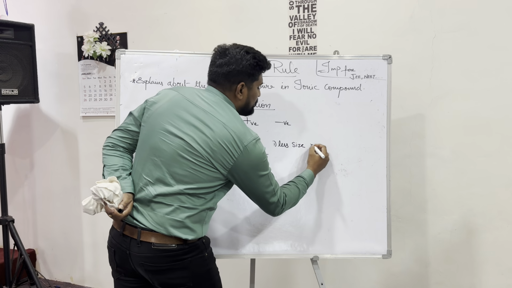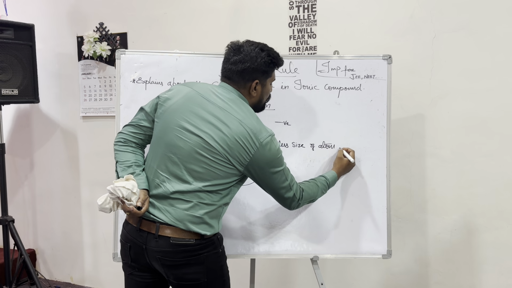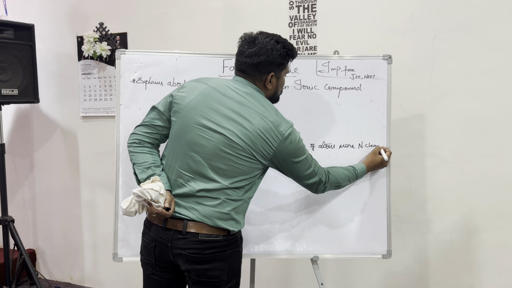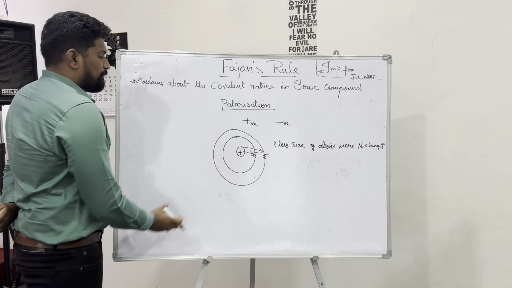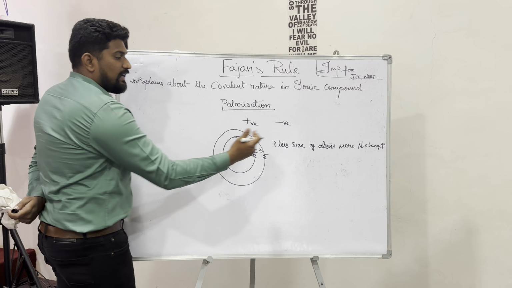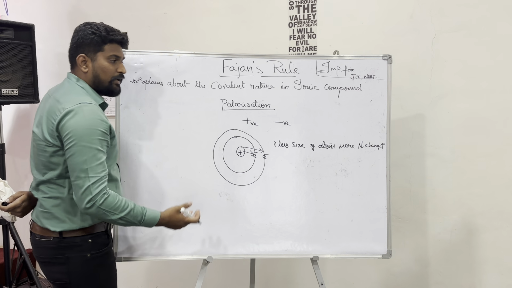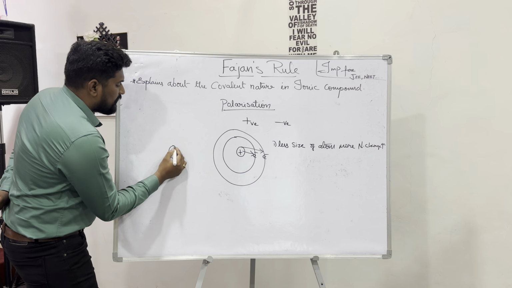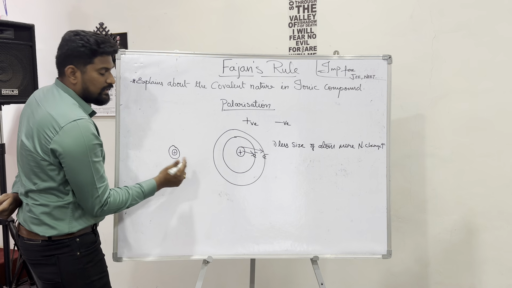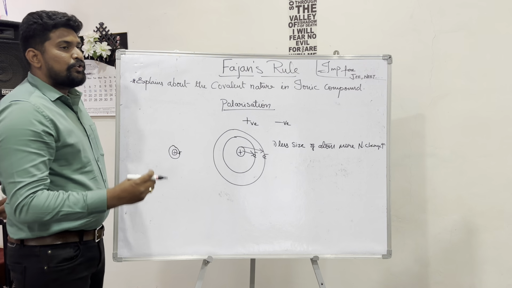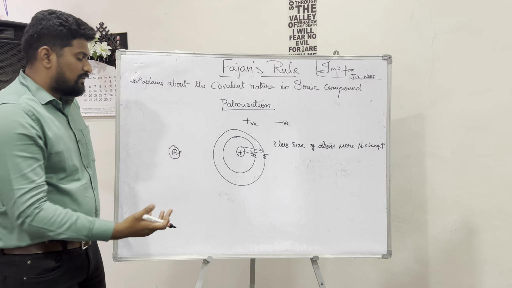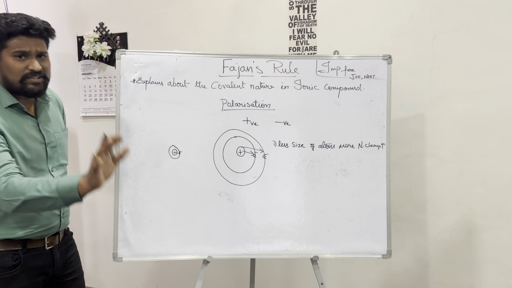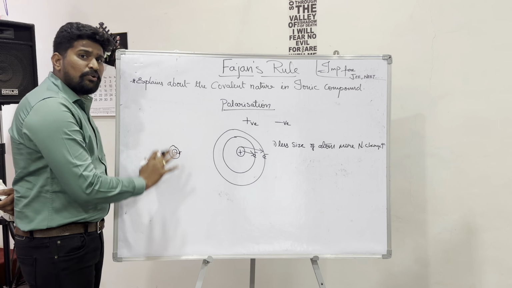So the point to be considered here is, less size of atom, more nuclear charge. Yes, we can consider this. To understand this statement, a small size of atom means more nuclear charge. How? Let us consider this small atom. It has two shells, and this one has one shell, where the distance between the nucleus and the electron is very less, and hence the nuclear charge is more, which means it will attract more. So this is called nuclear charge.